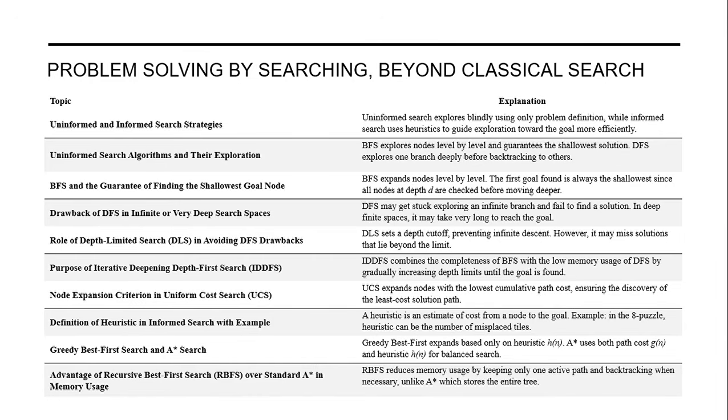Greedy best first search, A-star search and recursive best first search are some types of informed search. Greedy best first search expands based only on the heuristic, that is h(n). A-star uses both path cost, g(n), as well as heuristic h(n) for balanced search. Recursive best first search reduces memory usage by keeping only one active path and backtracking when necessary, unlike A-star which stores the entire tree.